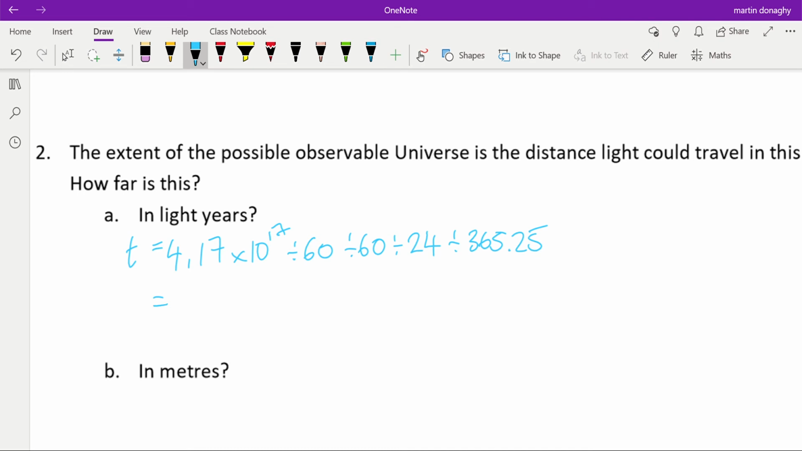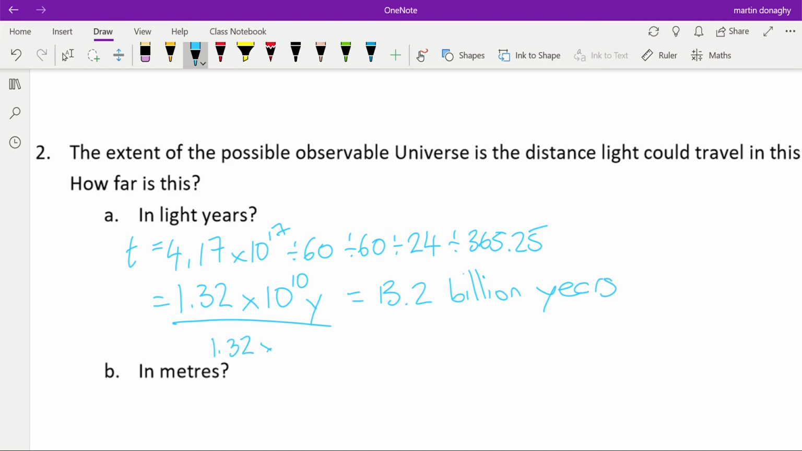And what we find out is that gives us a time of 1.32 by 10 to the 10 years, which is kind of 13.2 billion years. And that's how old we think our universe is. And that's the time, but that's also how far light would travel in that time. So light could have traveled 1.32 by 10 to the 10 light years.